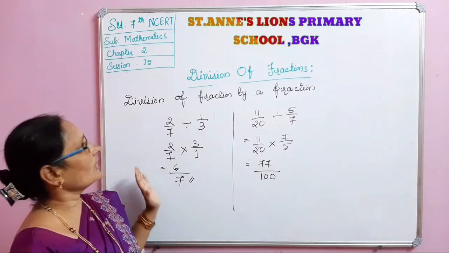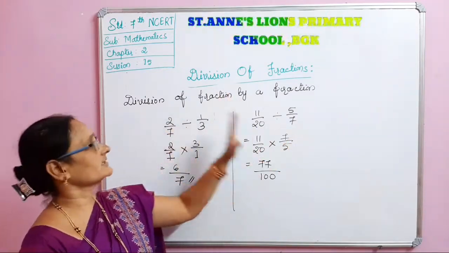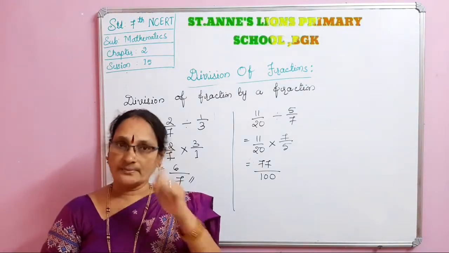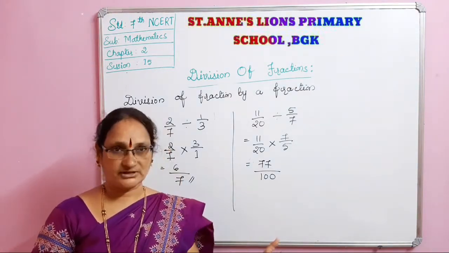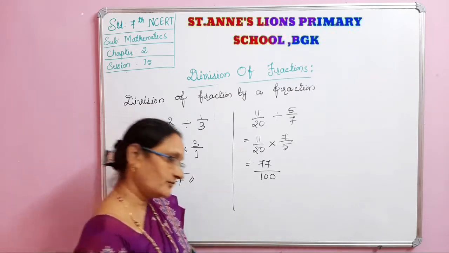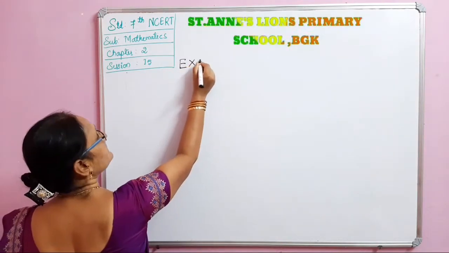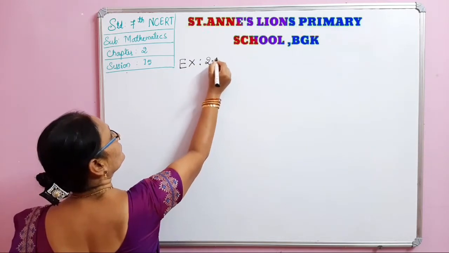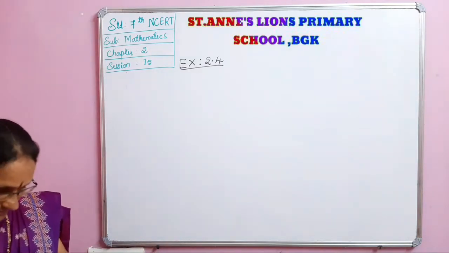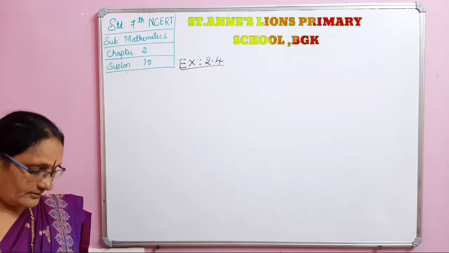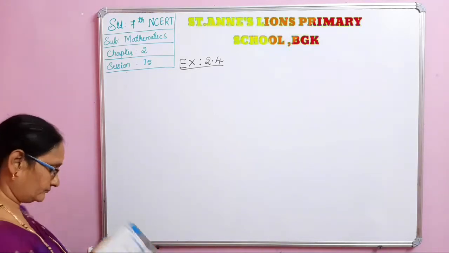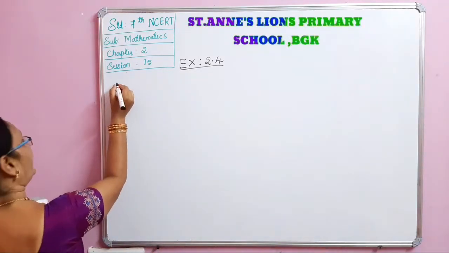This is all about the division of fractions, of 3 types: fraction by a whole number, whole number by a fraction, and fraction by a fraction. Regarding this, now we solve exercise 2.4. The first one: find.